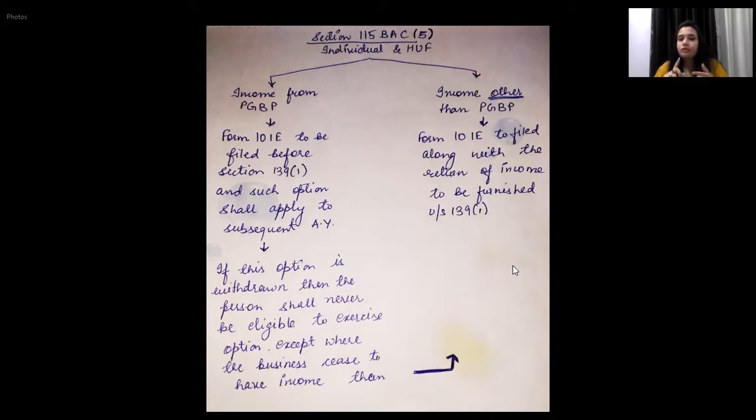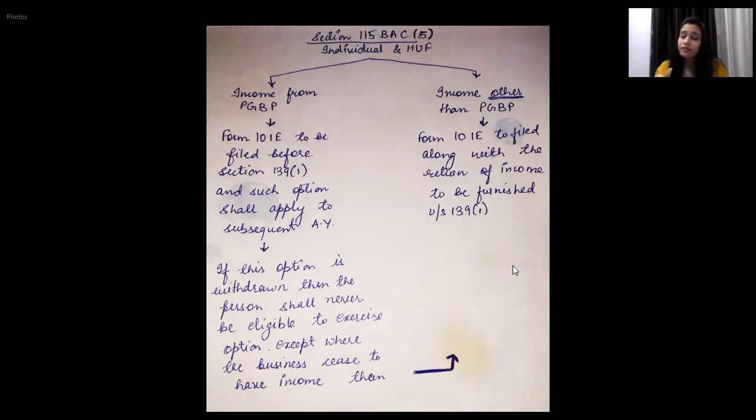The most important thing is for the first clause, business or profession persons. For example, we are filing this Form 10IE for financial year 2021. We have opted for this new tax regime. Then for financial year 21-22, it will be deemed that you will be taking this benefit too. But if you decide, no, I don't want this benefit, I will take the old tax regime benefit, then you need to withdraw this option.